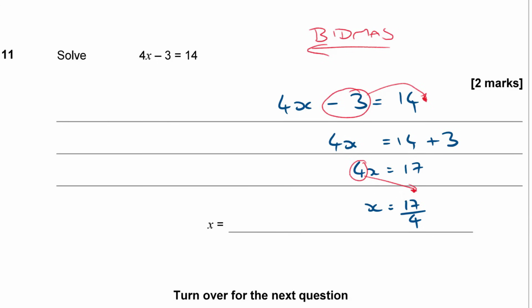Now, whilst it might not feel like it to most GCSE students, 17 over 4 is actually a very acceptable answer. It's just a top-heavy fraction. If you did want to rewrite it as a mixed number, you can say, well, how many times does 4 go into 17? 4 goes into 17 4 times, and the remainder is 1. So 17 over 4 is 4 1/4. So you could rewrite it like that, or 4.25. You could even type it into your calculator if you wanted to, but 17 over 4 is actually a perfectly good answer.